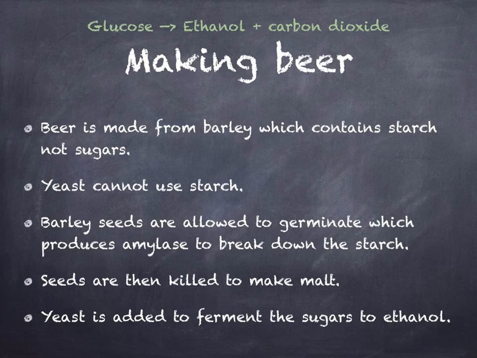Beer is made from barley, which contains starch. Yeast cannot respire starch, so the seeds are allowed to begin to germinate, which causes the starch to break down into maltose, which the yeast can respire. Ethanol is a byproduct of yeast respiration, which creates the beer. After this, hops can be added to flavour and preserve the beer.